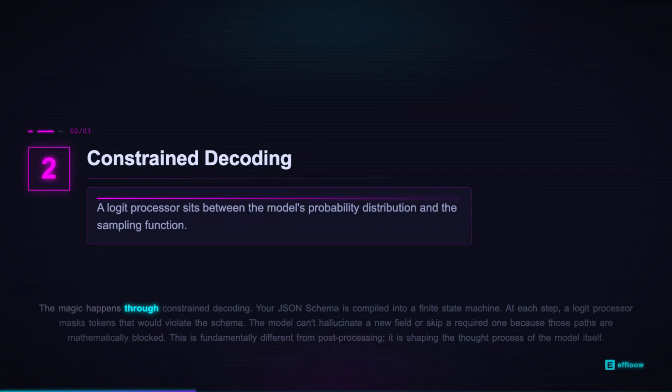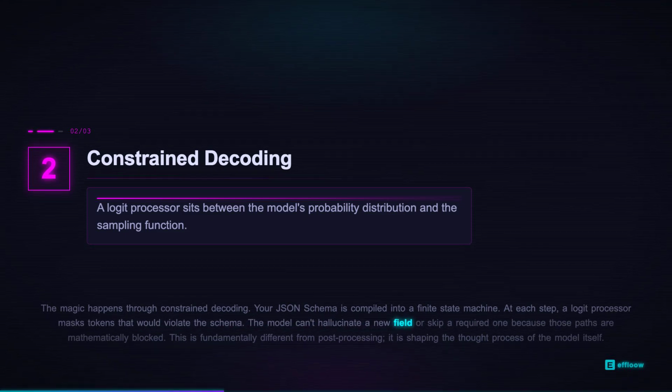The magic happens through constrained decoding. Your JSON schema is compiled into a finite state machine. At each step, a logit processor masks tokens that would violate the schema. The model can't hallucinate a new field or skip a required one because those paths are mathematically blocked. This is fundamentally different from post-processing. It is shaping the thought process of the model itself.